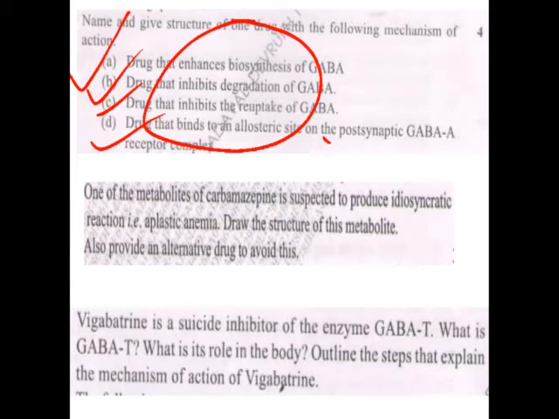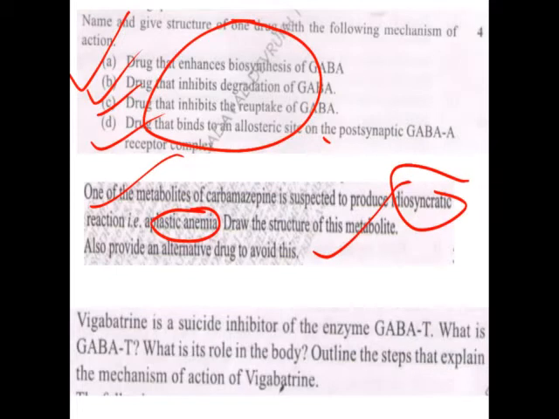Next question: one of the metabolites of carbamazepine is suspected to produce an idiosyncratic reaction, that is aplastic anemia. Draw the structure of the metabolite and also provide an alternative drug for this one.